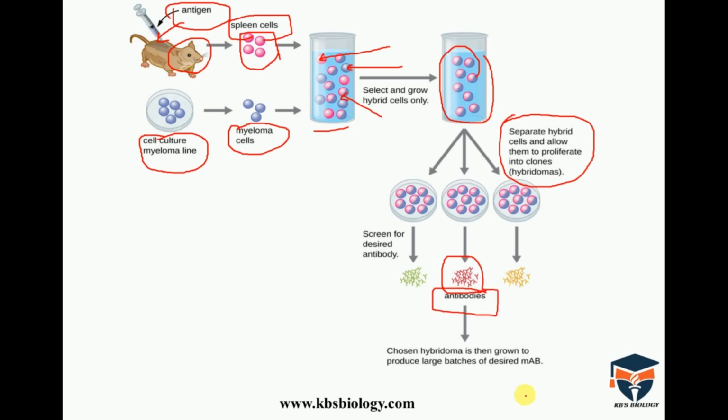Then the production of antibody is done. These monoclonal antibodies are produced from a simple hybridoma technique.